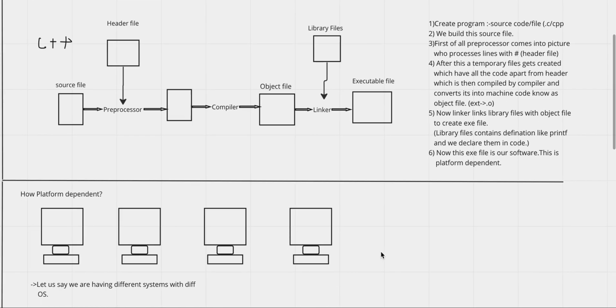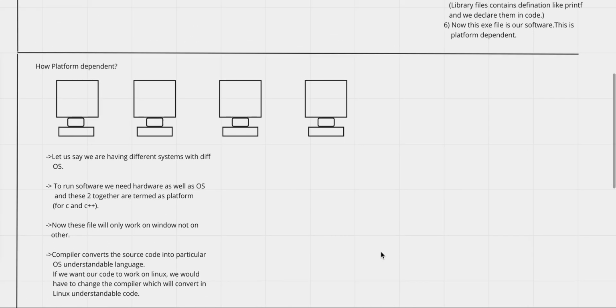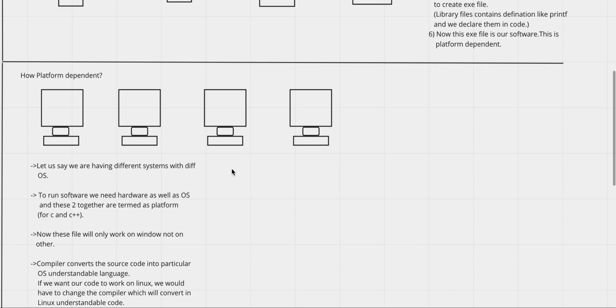So now let's cover how C or C++ is platform dependent. Before moving ahead, let's consider a scenario where we have four different computers, each with a different OS. Let's say this one has Windows, this one has Linux, this one has Mac, and we have created our source file on the Windows system. Now, to run software, we need hardware as well as an OS. So this is our hardware, and the OS in this case is Windows.